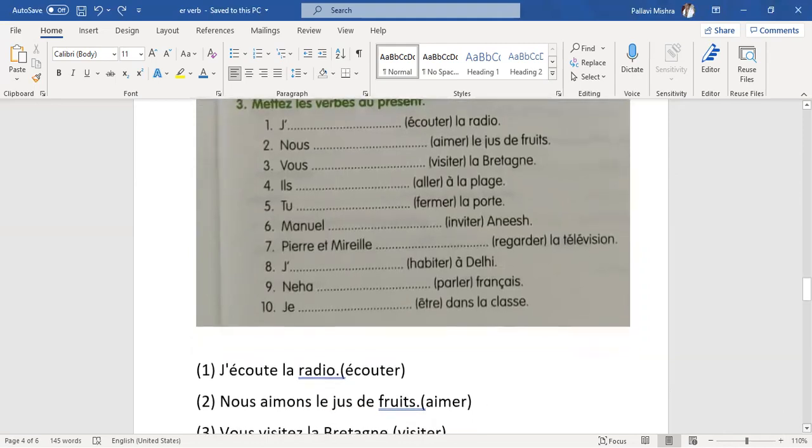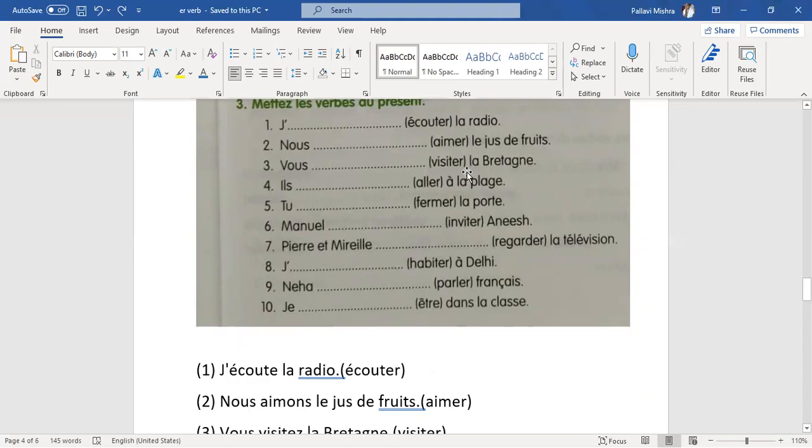Second is nous aimer le jus de fruits. Aimer means to like or to love. Aimer, er is there. So we remove er and we put a special ending according to the subject. So with nous, what will we put? We put ons. So it becomes aimons. Nous aimons le jus de fruits.